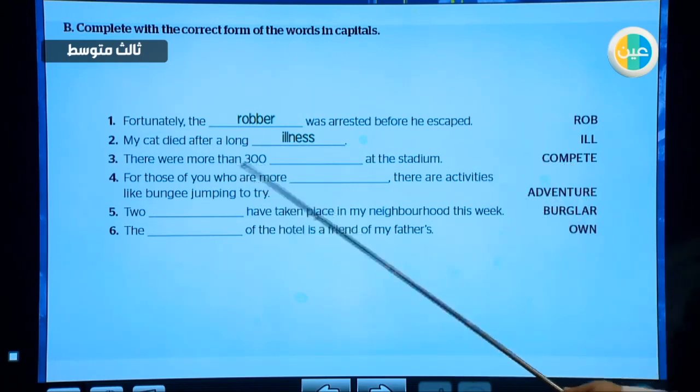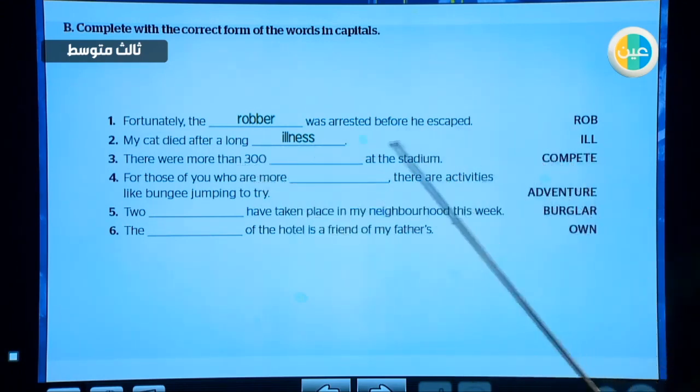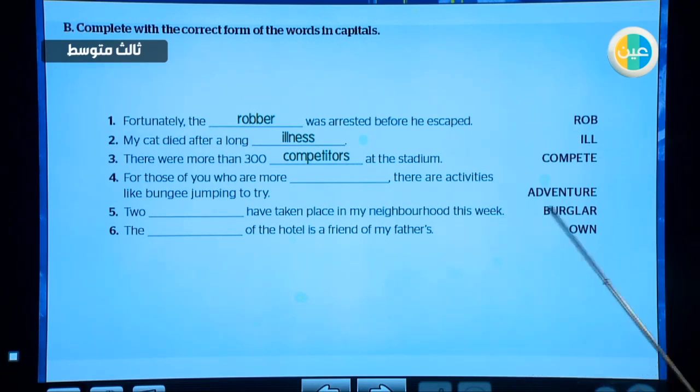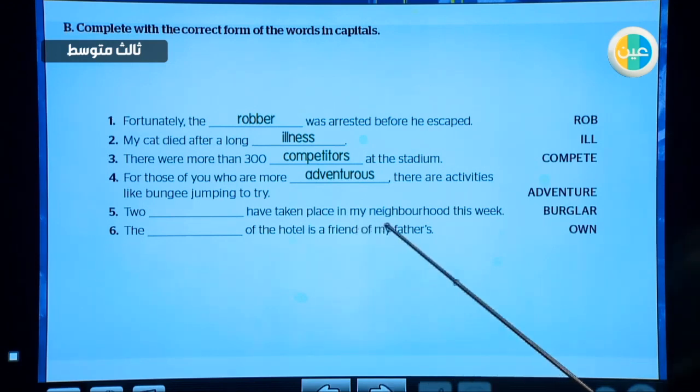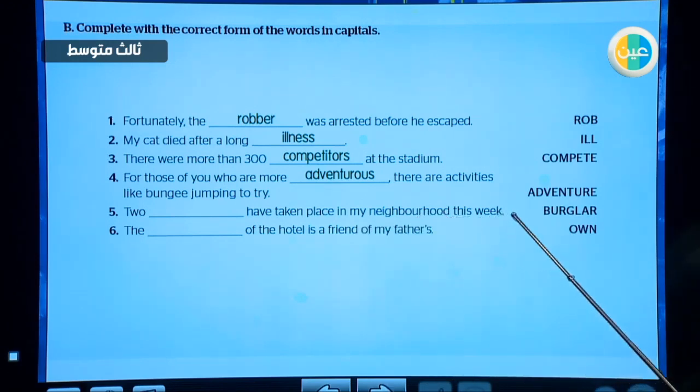Thank you. Number 3, there were more than 300 compete at the stadium. Yes, 300. The people who compete in a competition or participate in a competition, we call them competitors. Number 4, for those of you who are more adventure, there are activities like bungee jumping to try. After more, we usually write adjectives, sometimes maybe nouns, but in this situation, we need the adjective from this one. Adventure. Excellent. Adventurous.